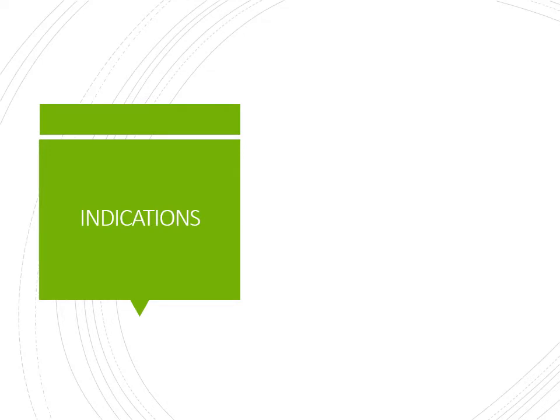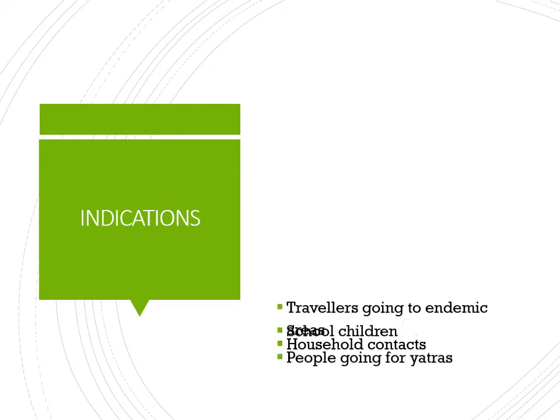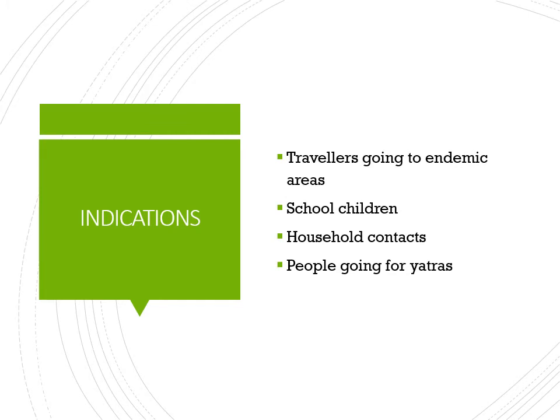So what is the indication for these vaccines? That is, any traveler going to an endemic area for this typhoid infection. School going children, they are mainly exposed to this infection.